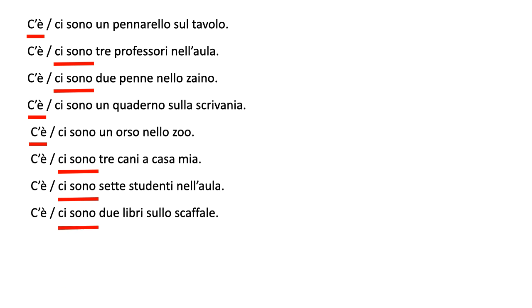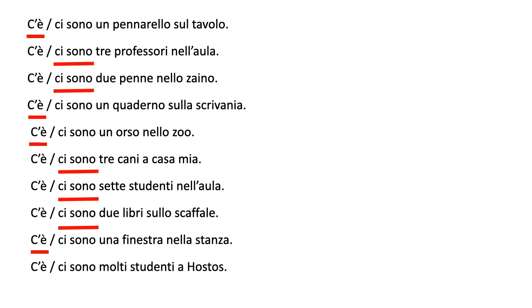Ci sono 2 libri sullo scaffale. There are 2 books on the shelf. Ci sono molti studenti a Hostos. There are many students. C'è una finestra nella stanza. A window in the room. So I hope you agree with me that this topic today is very simple. C'è means there is. Ci sono means there are. I am going to leave you one little activity for you to complete at home.